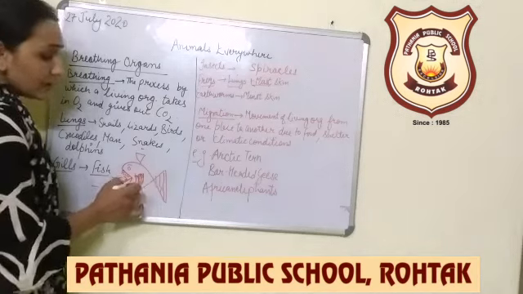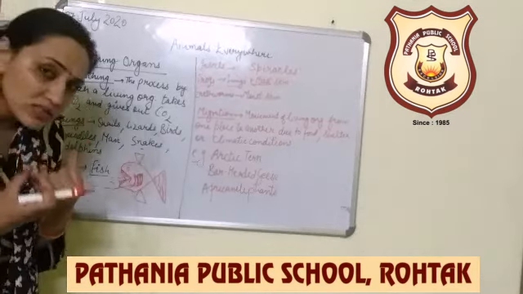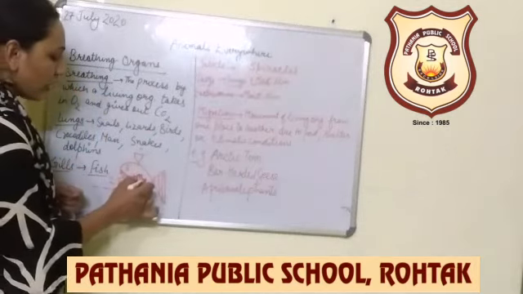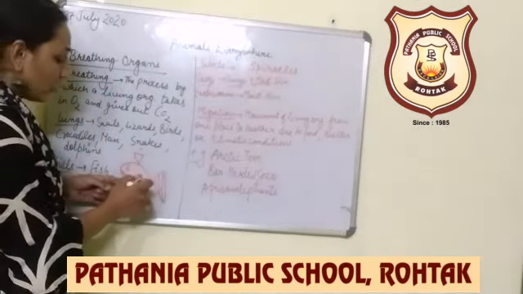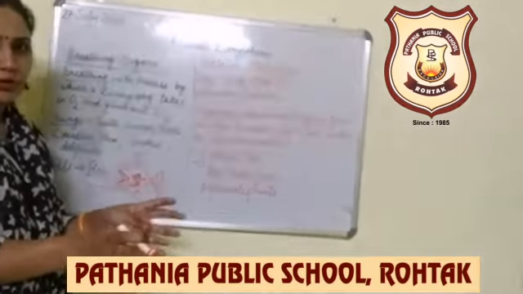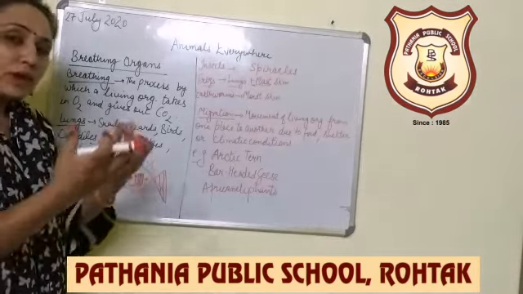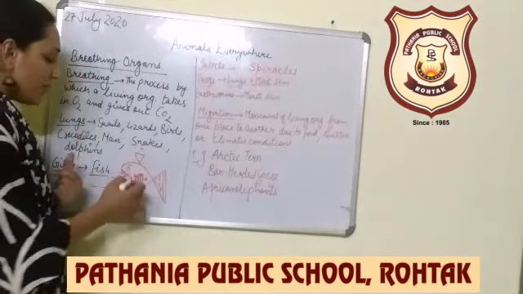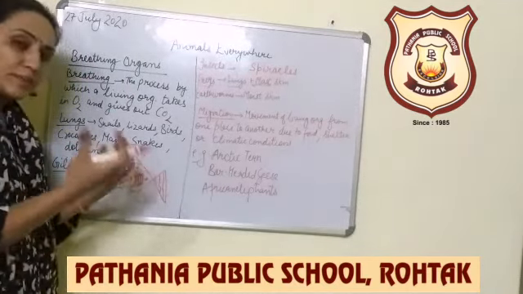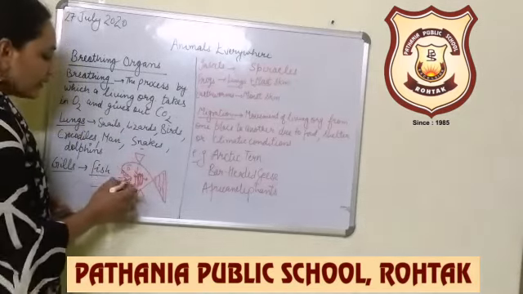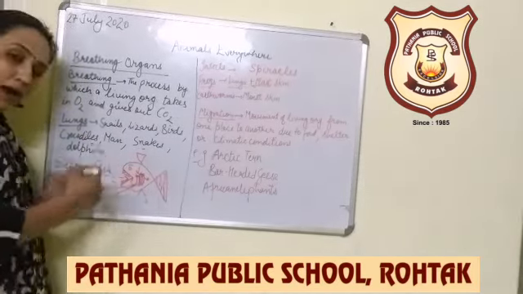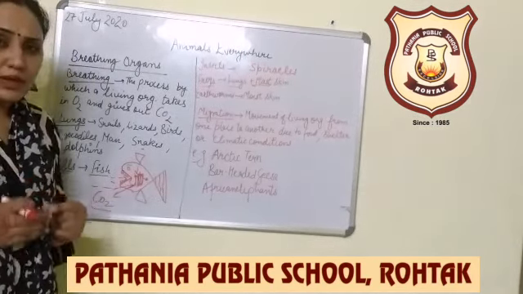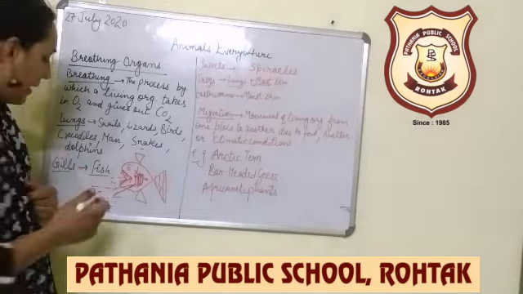Then the gills extract the oxygen, and then the blood takes the oxygen to different parts of the body. In the same way, blood takes the carbon dioxide from different parts of the body back to the gills, and then the gills excrete the waste material. So in fishes mainly the breathing is done by gills.